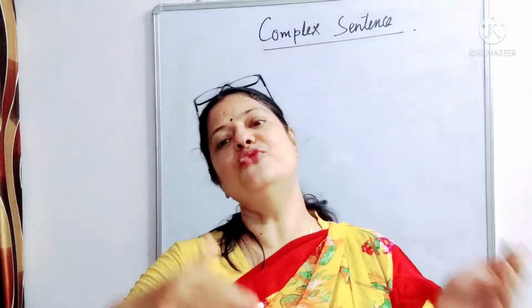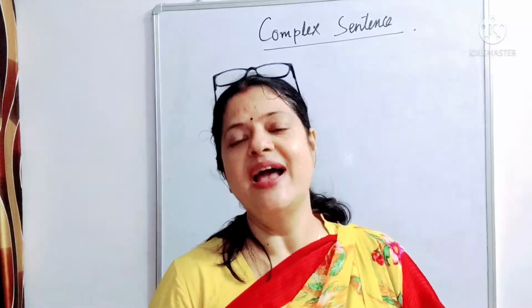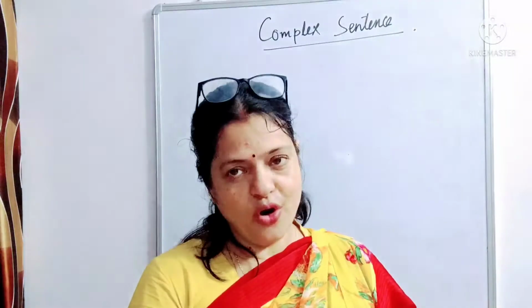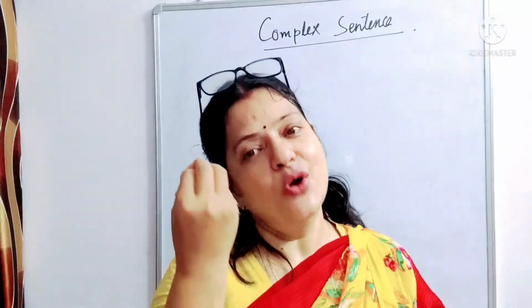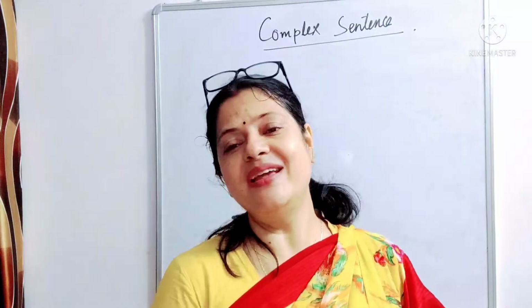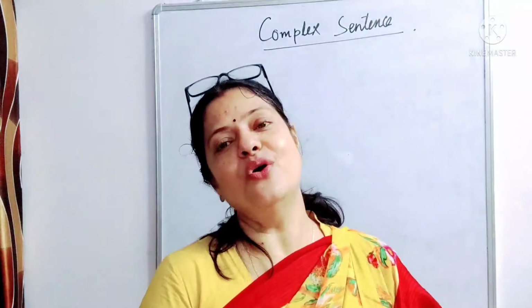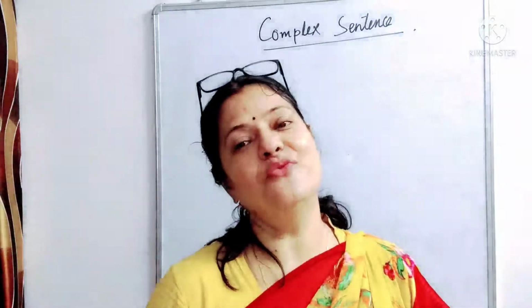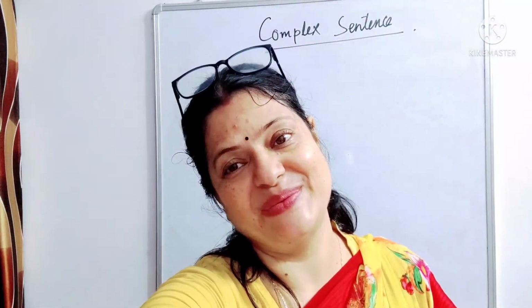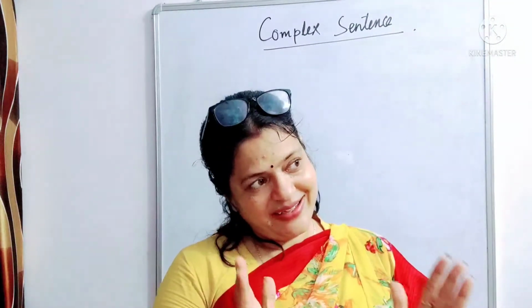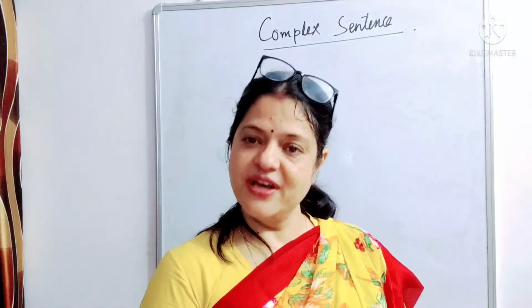Now let's move to the subordinate clause. As I just told you, a principal clause gives us complete meaning and doesn't depend on a subordinate clause for its meaning. So let's understand what a subordinate clause is. A subordinate clause is also a combination of subject and verb.